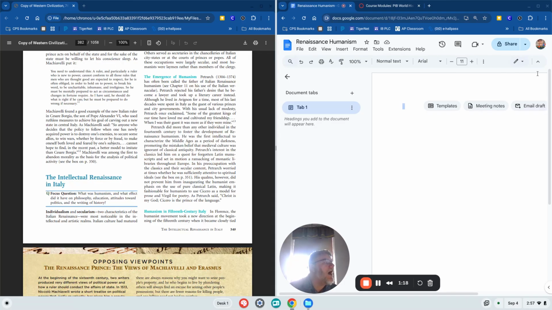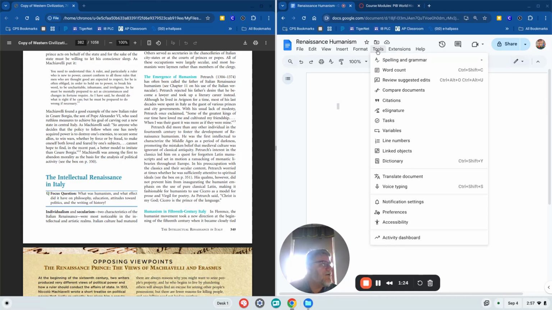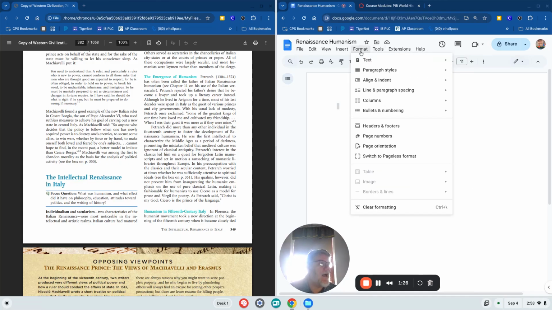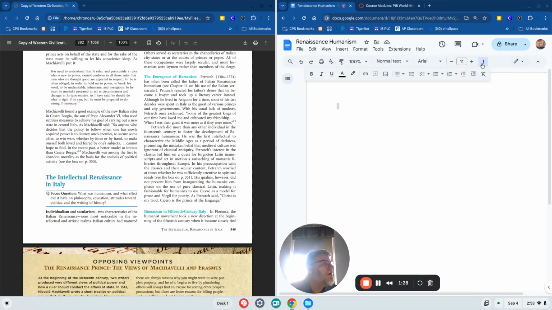So now I'm going to identify. Let me get rid of this. It doesn't matter. All right, I'm going to use my bullets here. For y'all who were first block, I was drawing a blank, bless my heart. But here are the bullets. I'm going to start with those. That's going to be where my P1 is. And immediately, doing my pre-reason, I know this is the intellectual Renaissance in Italy.